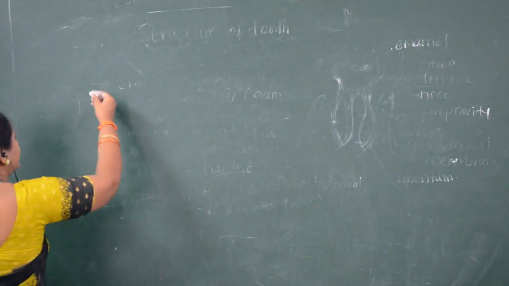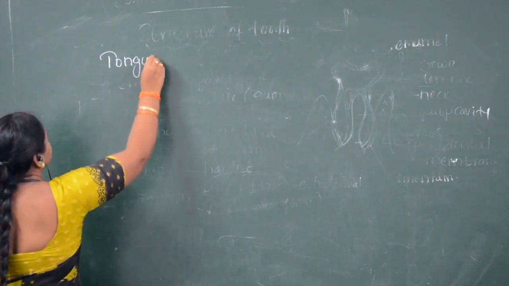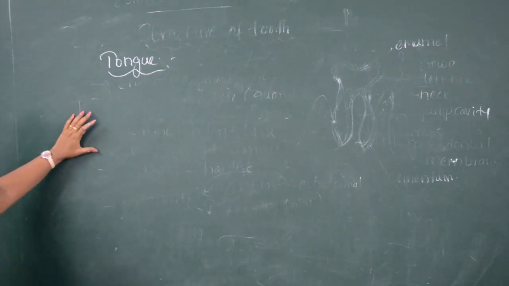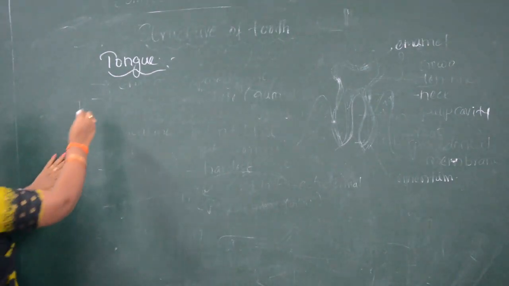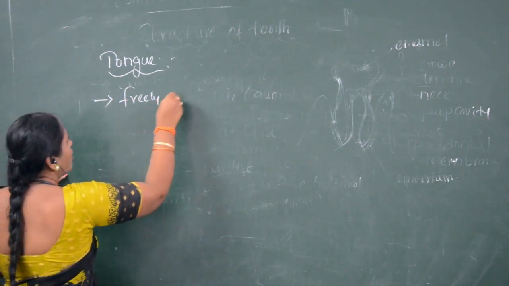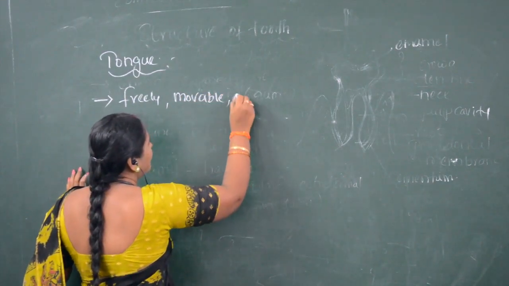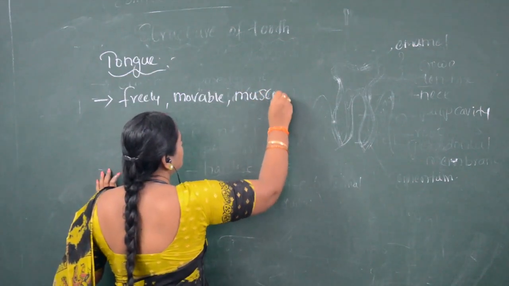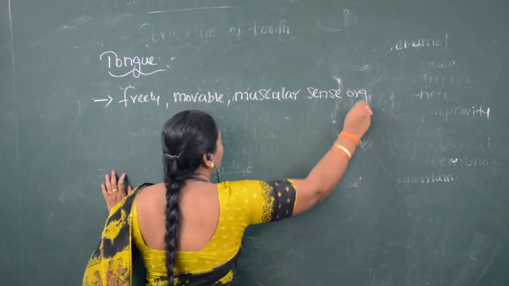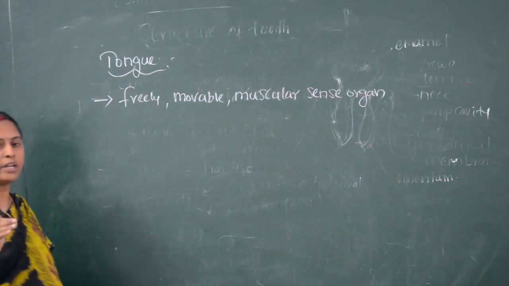So the next part present in the buccal cavity is the tongue. Tongue is a freely movable muscular sense organ, which is located or fixed in the oral cavity.